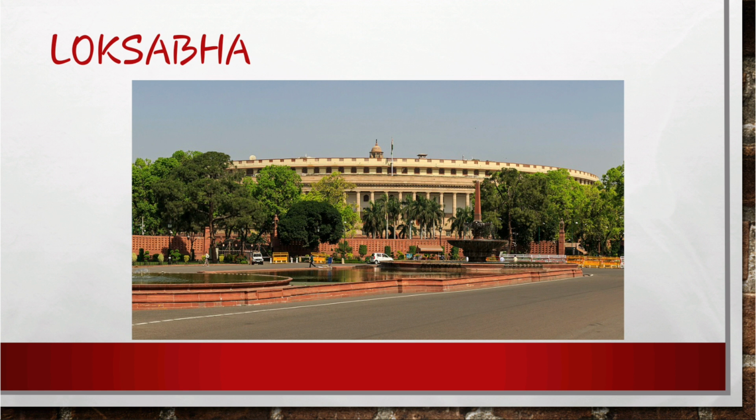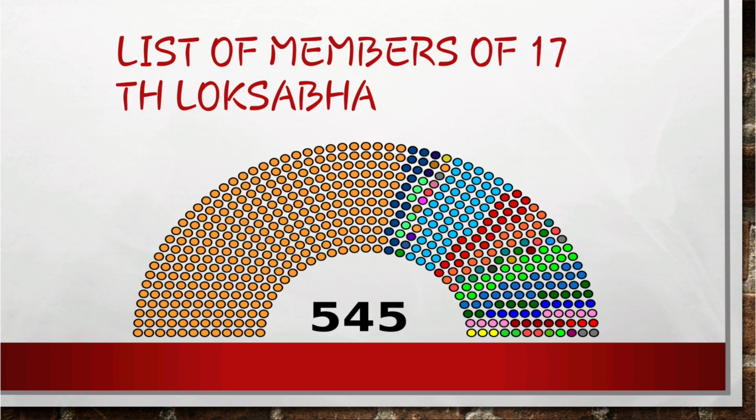Here you could see our beautiful Lok Sabha building, and in the next clip you could see the list of the members of the 17th Lok Sabha. So there are a total of 545 members, maximum with the orange color, that is representing BJP, and remaining other colors, green for Muslim League, different colors for their parties.